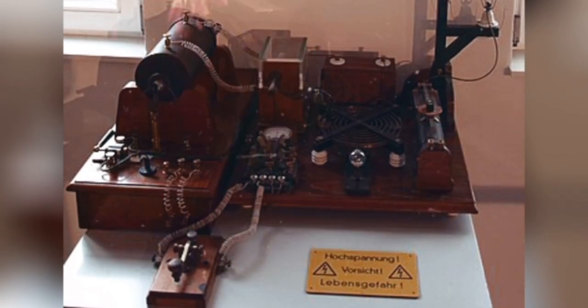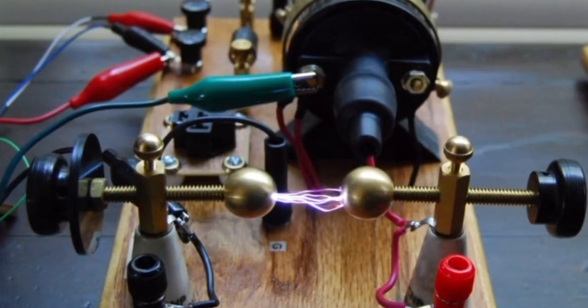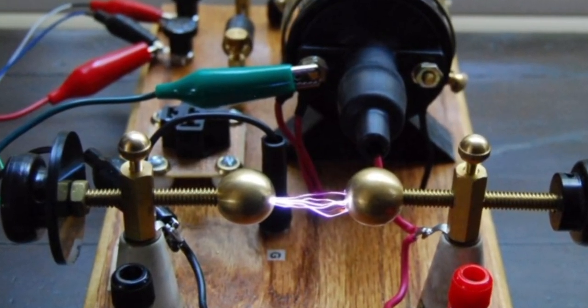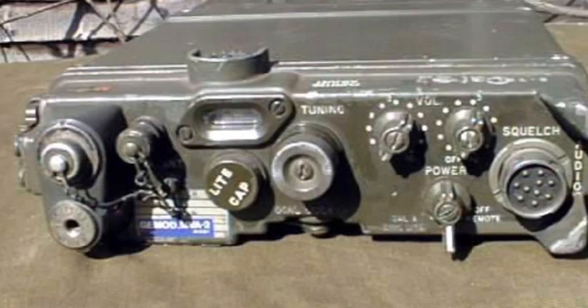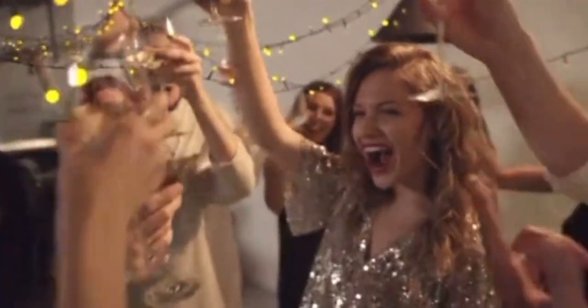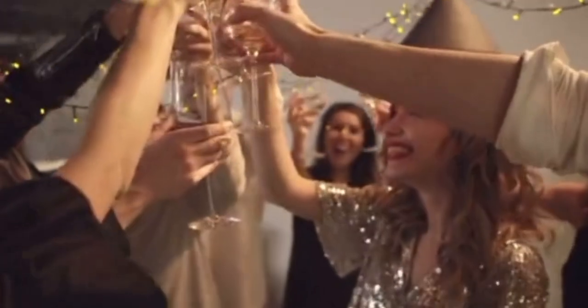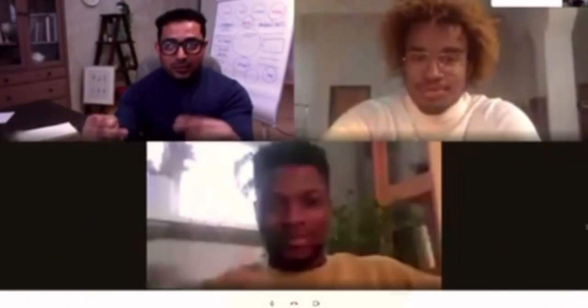Hertz used a spark gap transmitter, a simple device that created sparks that emitted radio waves. Then, with a receiver, he detected these waves, confirming they behaved as Maxwell's equations predicted. This was groundbreaking because it was the first time electromagnetic waves were observed directly. His work led to the development of wireless communication.